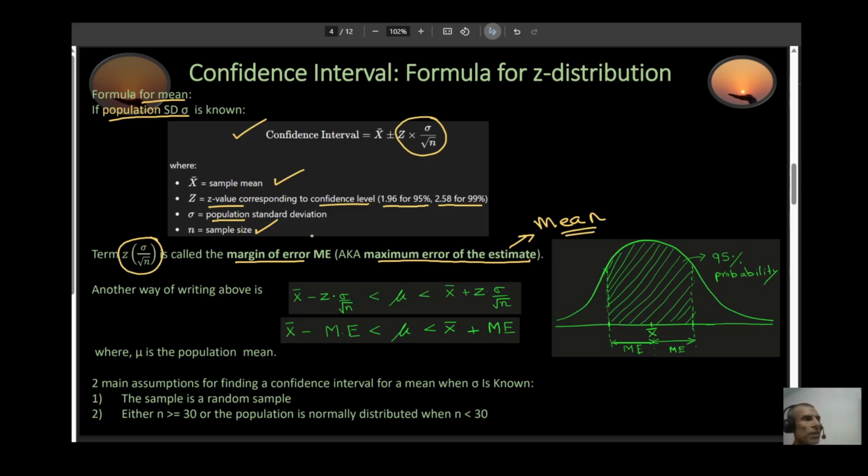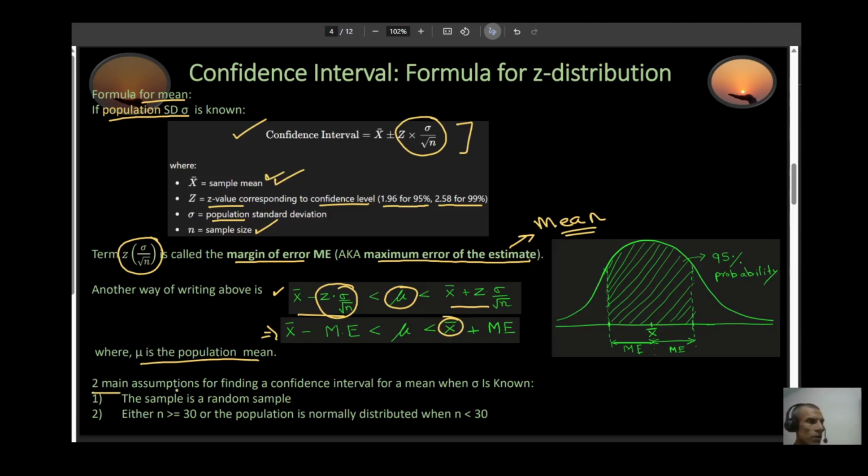Another way of writing the above expression is to use this right here. In this case, I'm saying that my population mean, this mu, is between this and this expression. This is your ME, so you can rewrite the same expression like this: your mu is between x bar minus ME and x bar plus ME. Your x bar is your sample mean.